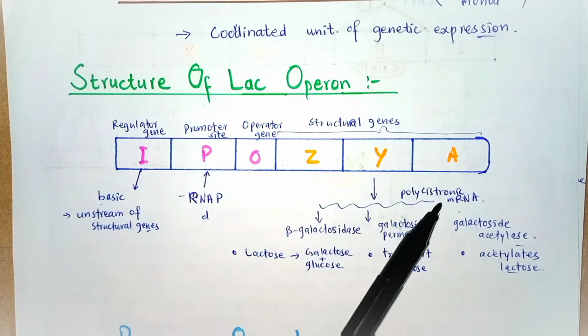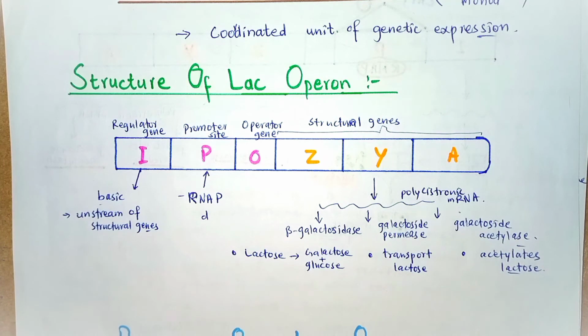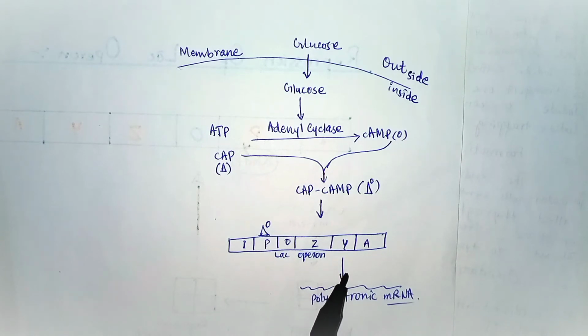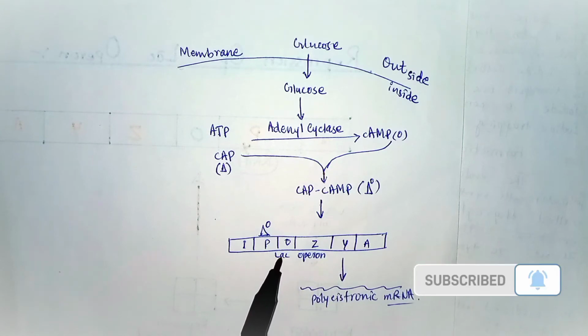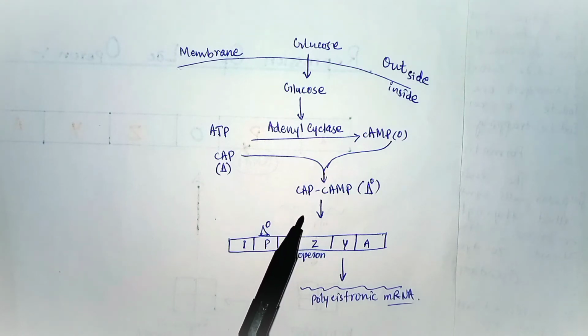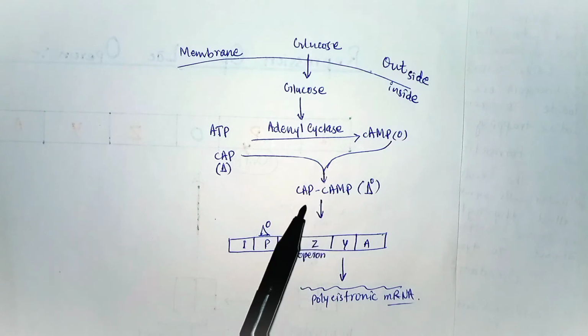The lac Z, lac Y, and lac A genes are expressed only when the O site is empty and the CAP site is bound by a complex of cyclic adenosine monophosphate, cyclic AMP, and the catabolite activator protein, that is the CAP.